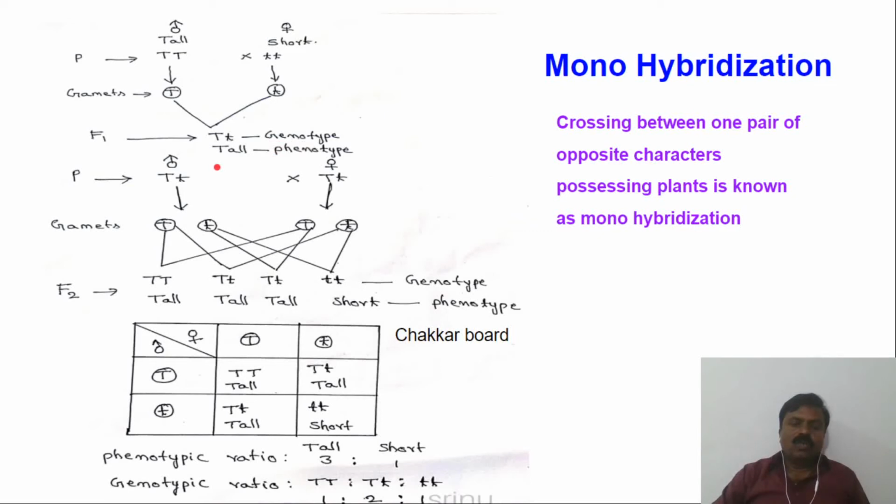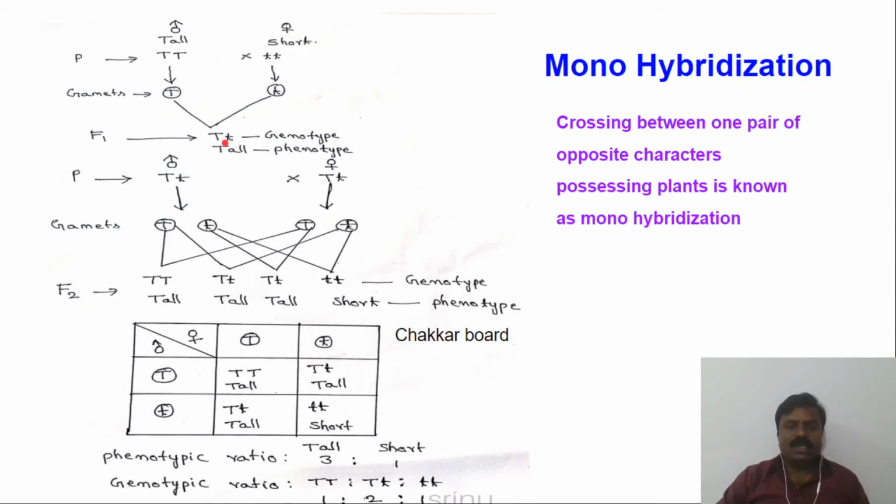Next, in Mendel's experiment, for getting the F2 generation, he did self-fertilization of the F1 plant. It means he crossed within the same plant, in the same flower. Since it is a bisexual flower, self-fertilization is possible.